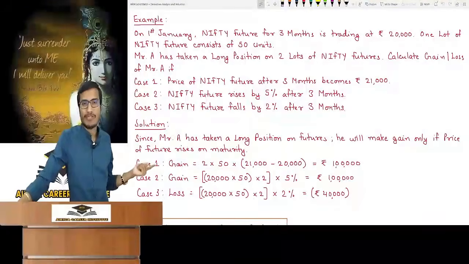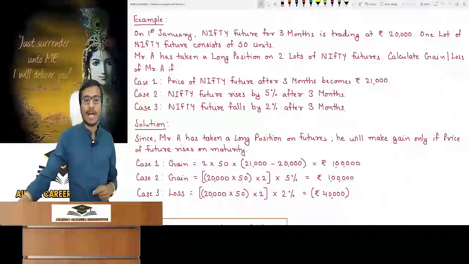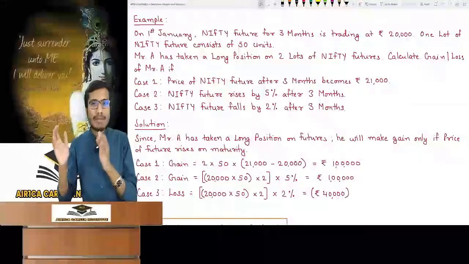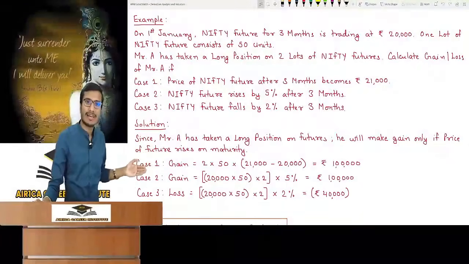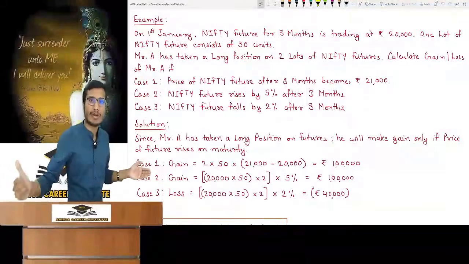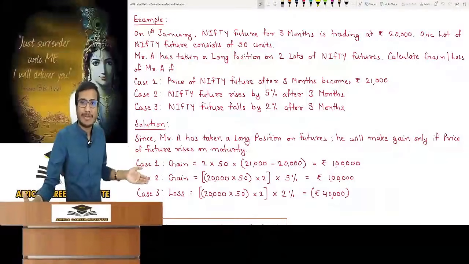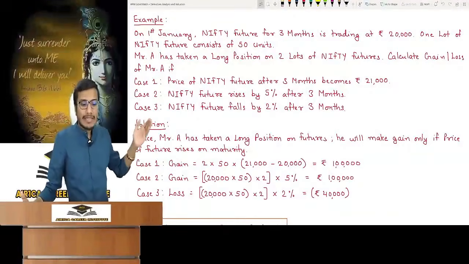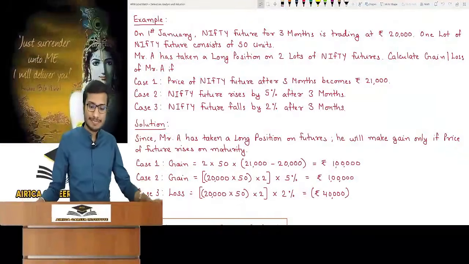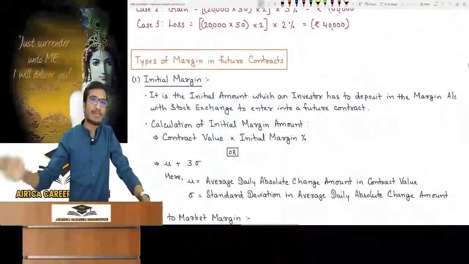It increased to 21,000. Second scenario, the price rises by 5%, so calculate the contract value. What is the price of one contract? What is the contract value? This is multiplied by the number of contracts, 2. I have done this directly at once. Once it is in your mind, you will be able to do it directly. Multiply by the price rising by 5%, so it is a gain because of the upside bet. Next scenario, if Nifty future falls, then there will be a loss. The calculation is the same. This topic is complete and it is the most important, usually asked in exams.